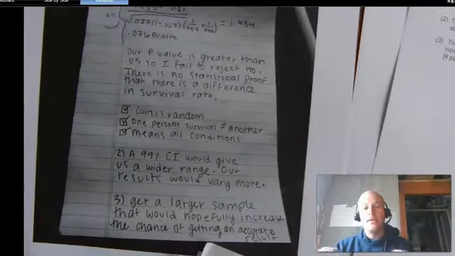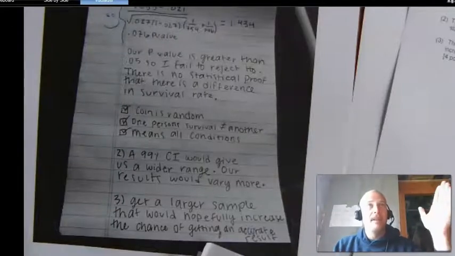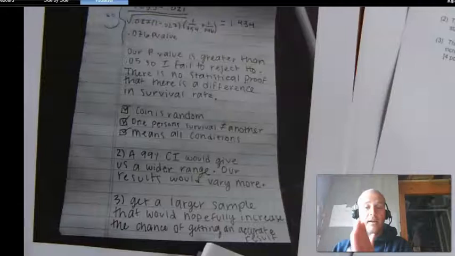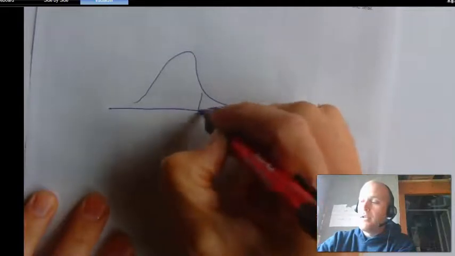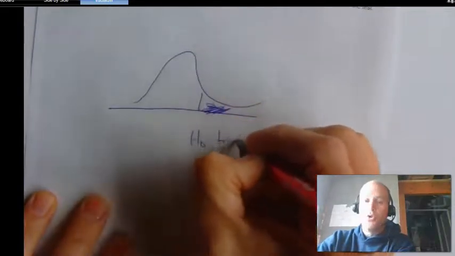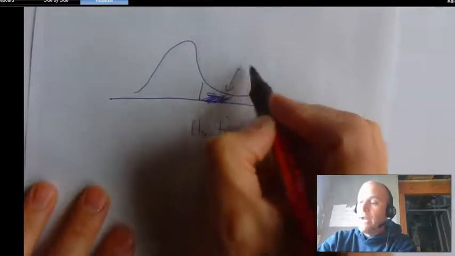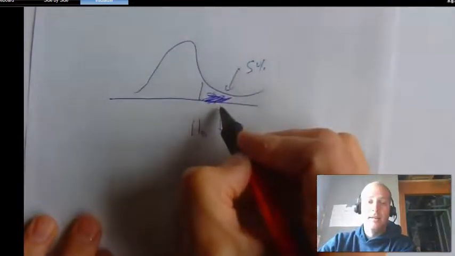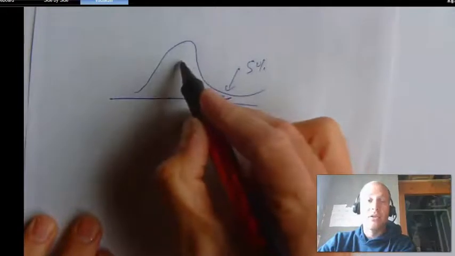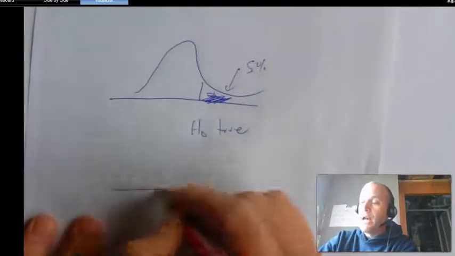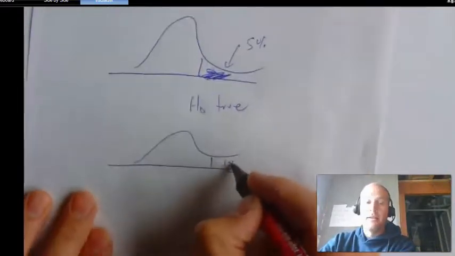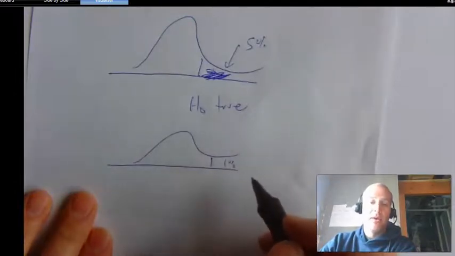For number 2, we would say something like, if I decrease the confidence level, I decrease my chance of a type 1 error. Okay, so the chance of a type 1 error is actually your alpha level. So if the null is true, let's assume the null is true, then there is a 5% chance that I will get a statistic far enough from the average where I actually reject it. So that's a type 1 error. And so if I reduce the alpha level to 1%, I'm reducing my chance for a type 1 error.